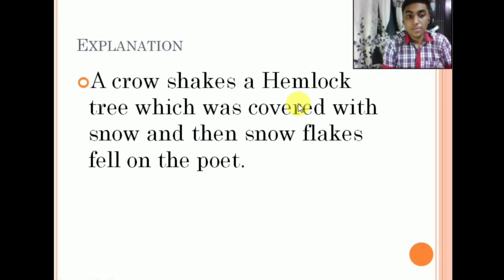A crow shakes a hemlock tree which was covered with snow. This refers that this was an incident in the winter season as the tree was covered with snow. And just then snowflakes fell on the poet. So the crow shakes the hemlock tree which was covered with snow, and then the snowflakes fell on the poet.